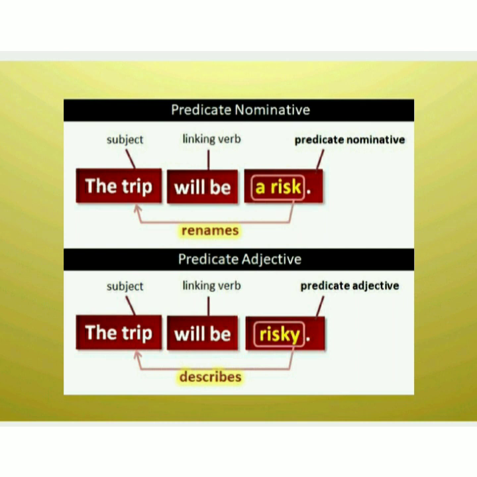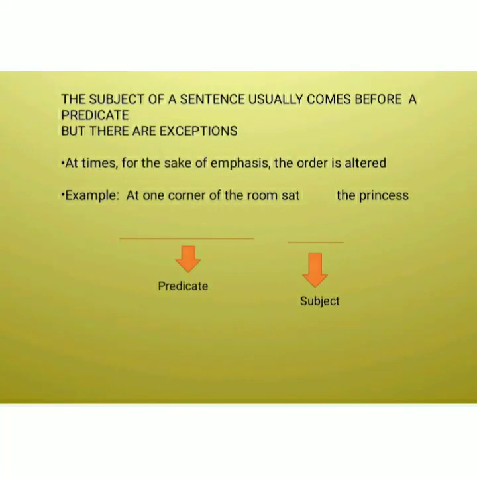Let's see the second example down below. If you note in the second sentence, you will find an adjective. So, the trip will be risky. Concentrate again. How will be the trip? It's again talked about the trip. So, the trip will be risky. Again, will be is taken here as the linking verb to connect between the subject and the predicate. The trip is talked about. How would be the trip? It would be risky.